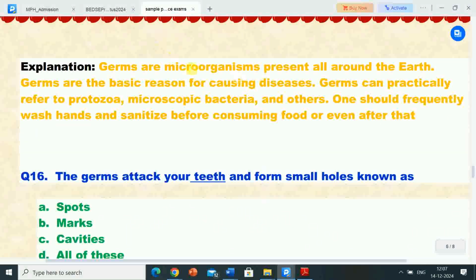Its explanation is, germs are microorganisms present all around the earth. Germs are the basic reason for causing diseases. Germs can practically refer to protozoa, microscopic bacteria and others. One should frequently wash hands and sanitize before consuming food or even after that.